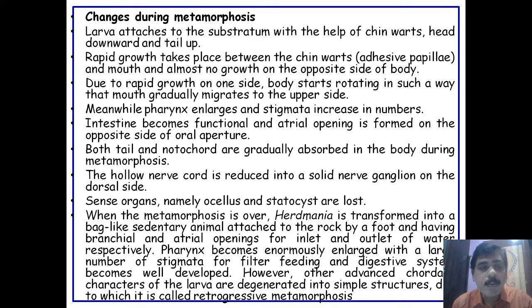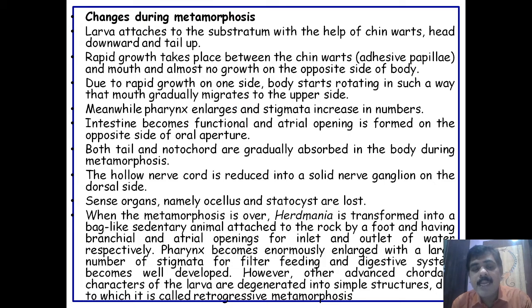What happens during metamorphosis? The larva attaches to the substratum with the help of the adhesive papillae, that is head downwards and tail upwards. Rapid growth takes place between the adhesive papillae and the mouth, and almost no growth on the opposite side of the body, and due to that the body starts rotating in such a way that the mouth gradually migrates to the upper side.